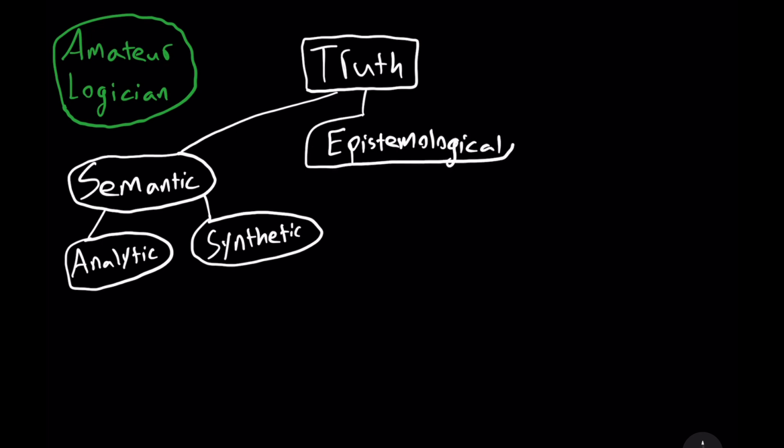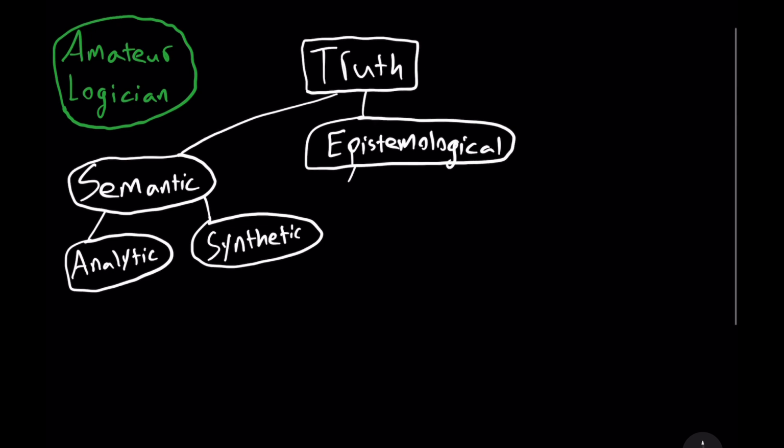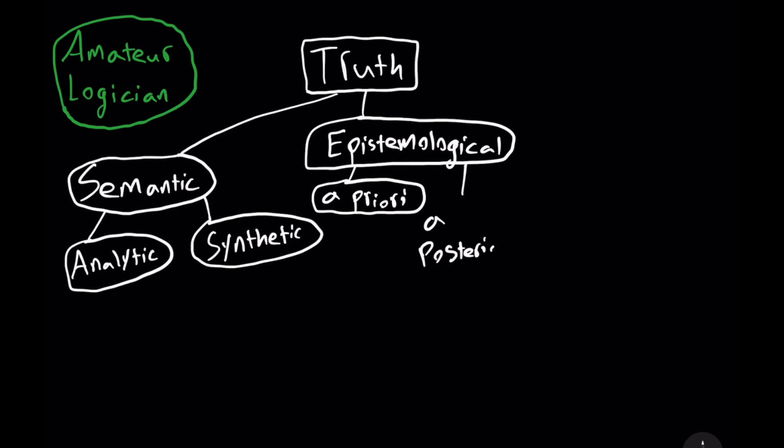Now, epistemology is a branch of philosophy. It's about how we know what we know. It considers in part how we obtain knowledge in the first place. With epistemological truths, unlike semantic truths, we're not considering the meaning of words, but rather the different types of knowledge that we have. On the one hand, we have a priori truths, and on the other hand, we have a posteriori truths. An a priori truth is something we can know prior or before experience.